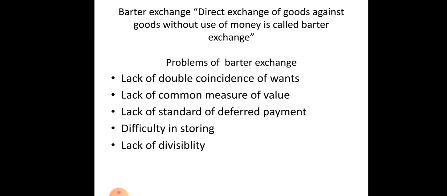If a household wants to sell his cow and get in exchange cloth whose value is half of the cow, he can't do so without killing his cow. You would have to kill the cow and cut it in half to give it. So because of the lack of divisibility, the goods make barter exchange impossible.